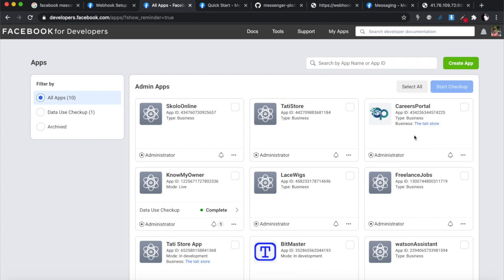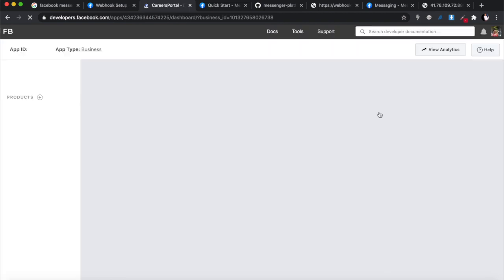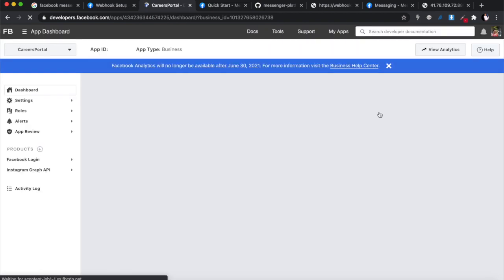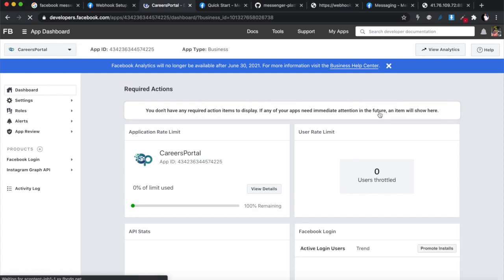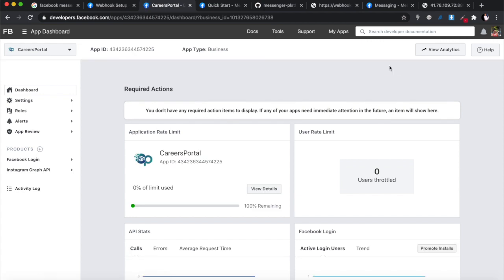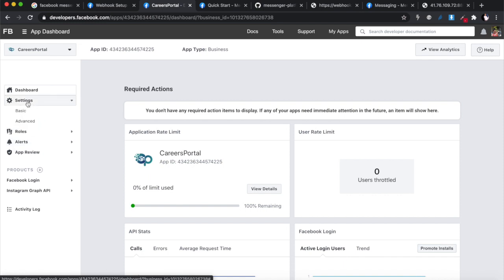For example, when we did the app for automating our Facebook posts on the page, I just use the same app. So if you go to this app, you can just click on the app. You don't have to create a new app. You can just add the Messenger feature to an existing app. If you look at this app, you will see under settings, you need to click settings.